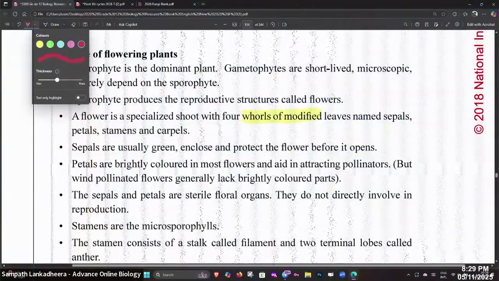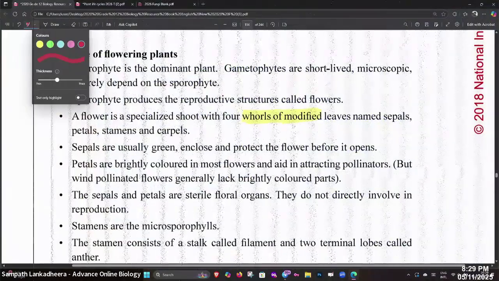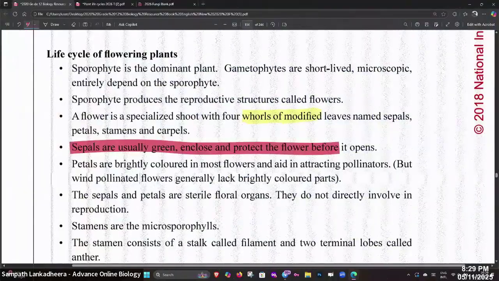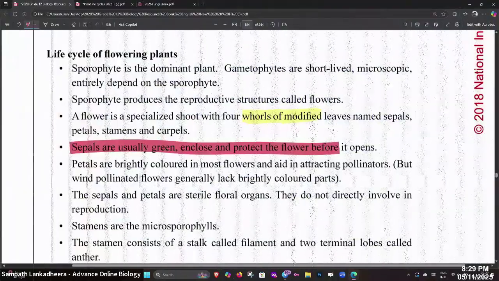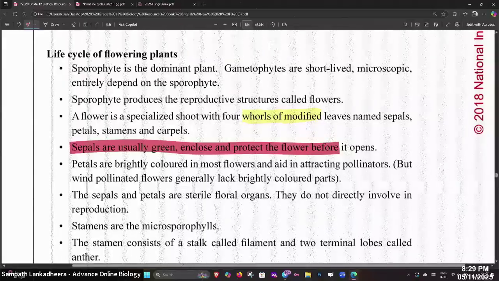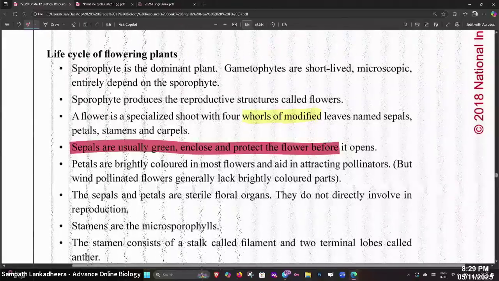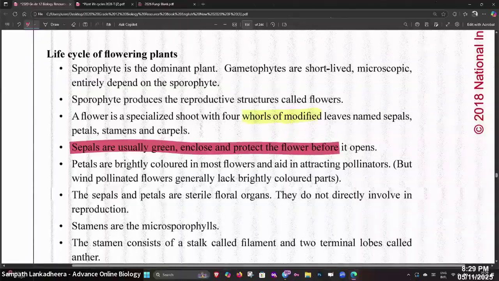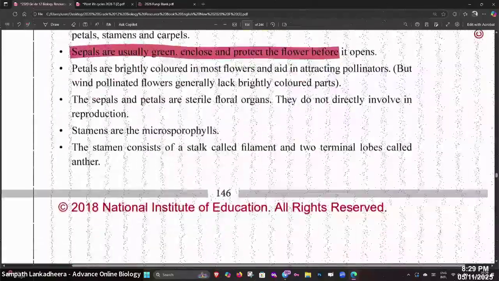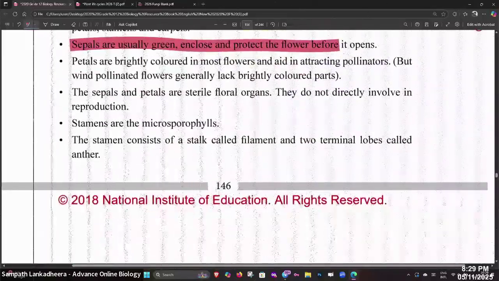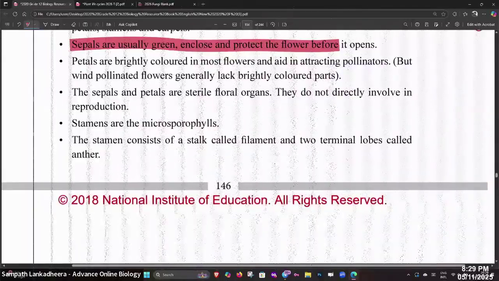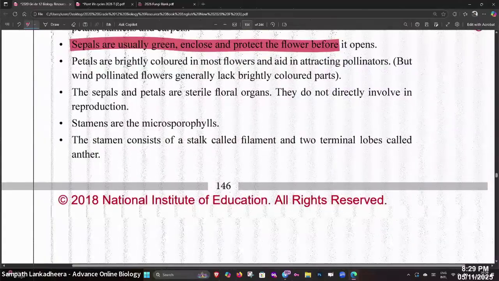Sepals are usually green in color and protect the flower before it opens. So the job of the sepal is to give protection. Petals are brightly colored in most flowers and aid in attracting pollinators. Wind pollinated flowers are not that brightly colored. These sepals and petals are sterile floral organs.